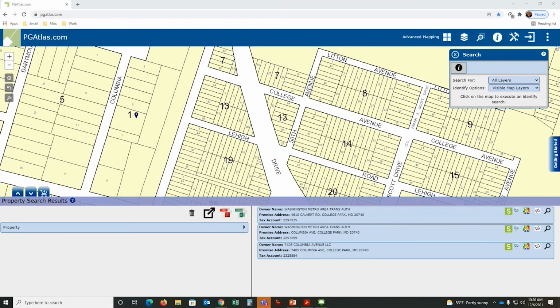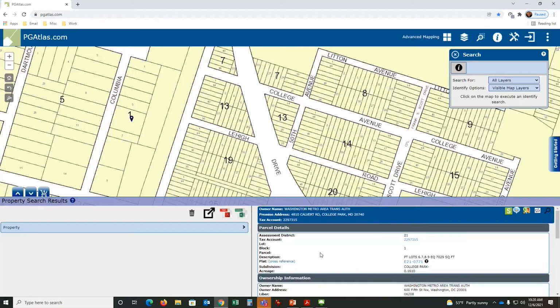Again, the purpose of the property data is to capture the physical boundary of the property and to assign a tax account to each record. So as we pointed out earlier, if I come up to the white circle and blue eye, I could click on this shape here. It tells me that there are 3 tax accounts. Each one has a tax record. I can open up this one. It will give me that it's 0.16 acres.